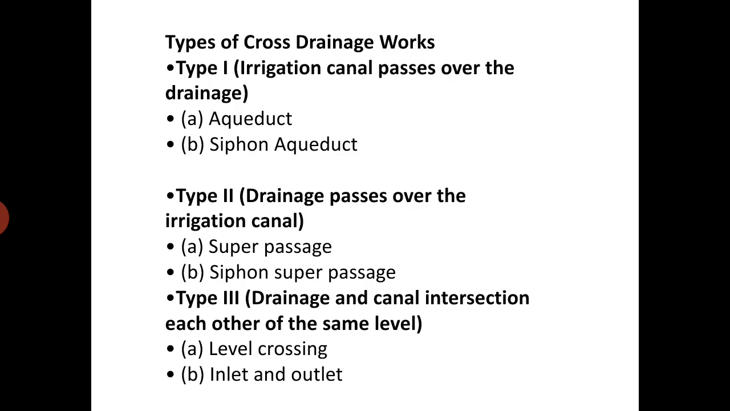Now second, when the drainage passes over the irrigation canal, if we consider drainage as a river, when the river passes over the canal, then there are two types: super passage and siphon super passage. Now the third category, when the drainage or river and the canal intersect each other at the same level, then we can construct a level crossing and inlet and outlet.